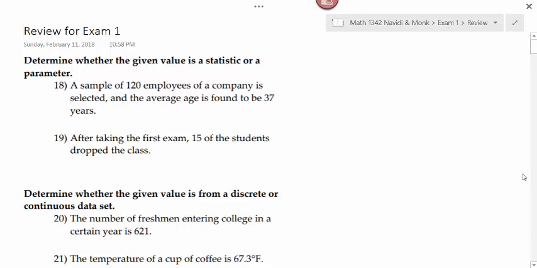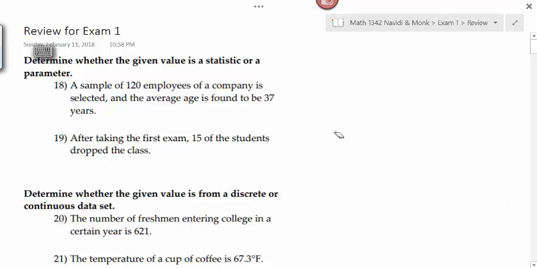The review for exam 1. I said that you don't need to worry about the first page on the review as far as having questions asked of that on the test. The questions that you can expect to see on the test will look more like this. Remember, your first exam for the most part will be multiple choice on questions such as this, where you're asked